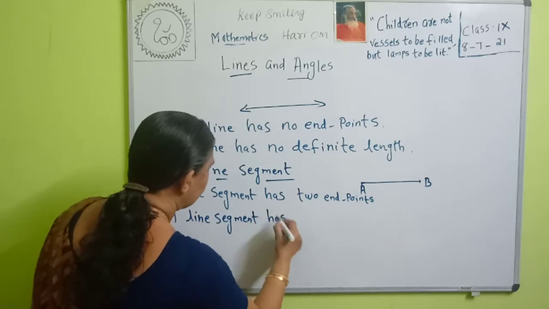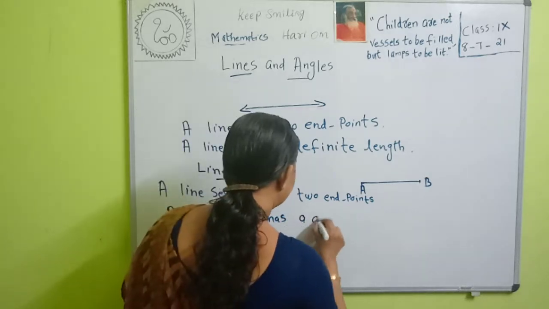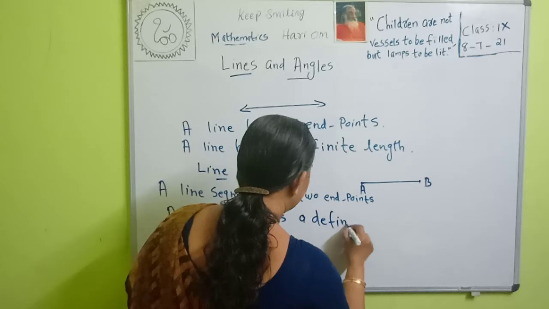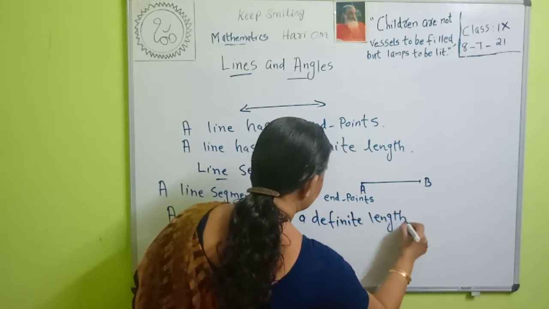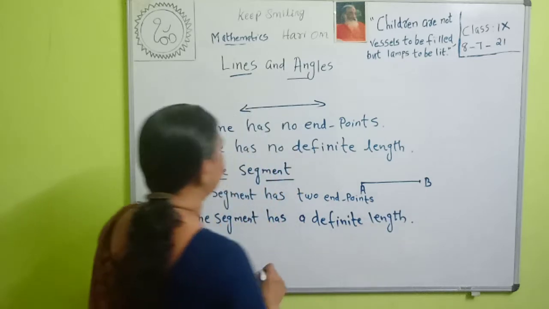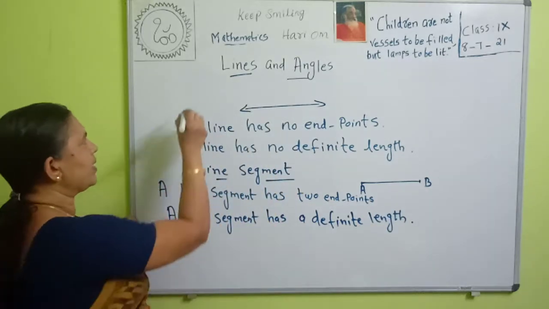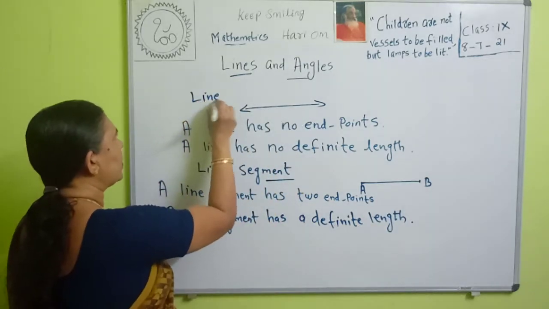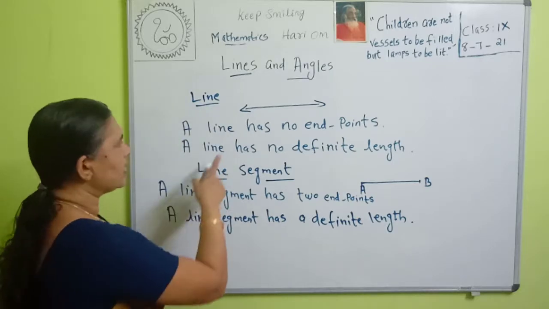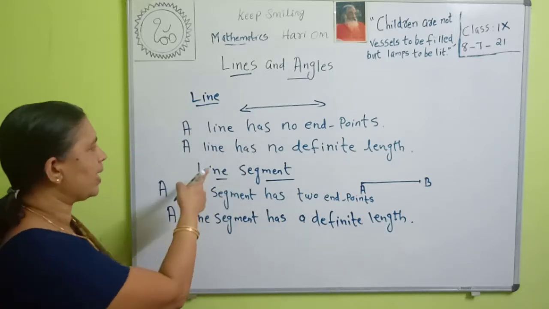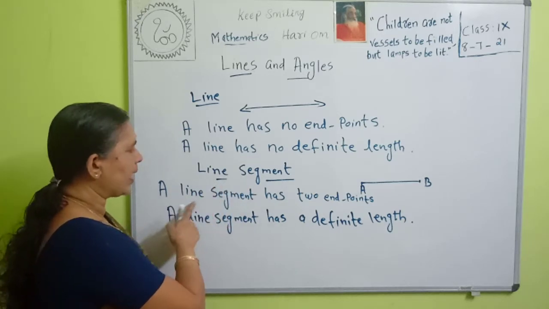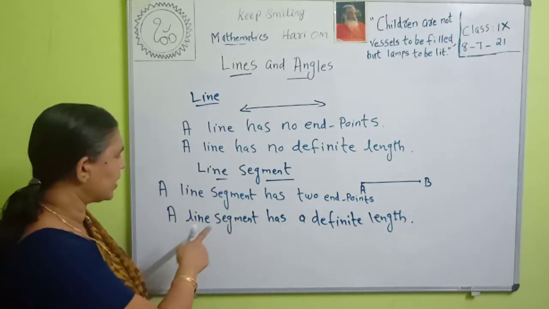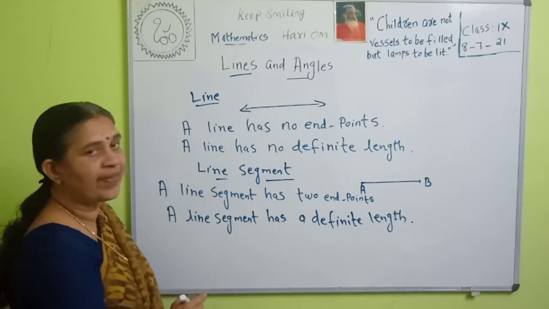So what is the difference between a line and a line segment? A line has no end points and no definite length. A line segment has two end points and a definite length.